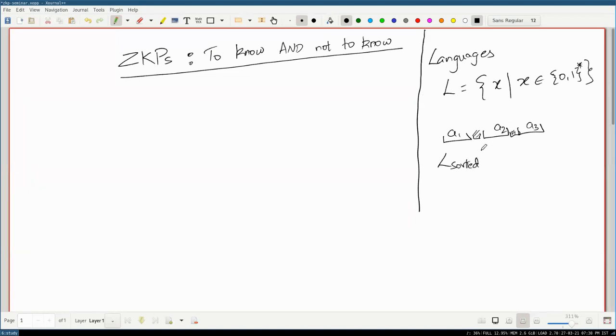So L sorted will be the language, the set of all strings such that when you break it down into an array of numbers, you end up getting a sorted sequence. For example, once you design something like this, and you have say 5 here and 4 here, then this will not belong to the set of strings L sorted. And this is basically how I formalize all computation in complexity theory and computability theory.